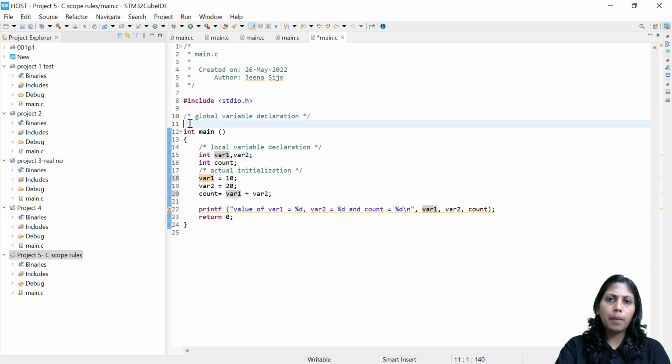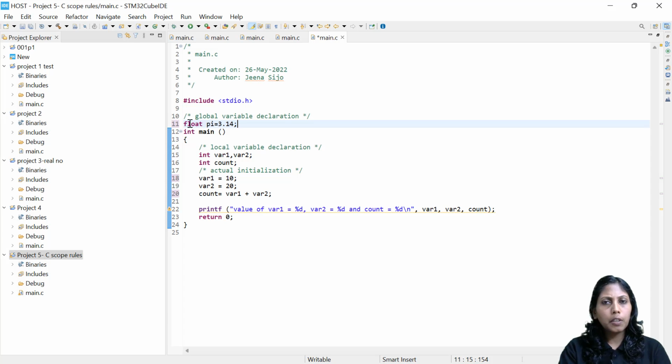Okay, so for example, I would like to find the area of a circle. The equation is pi r square, right? So the pi value is 3.14. We know that. So that I am declaring in the global space. So 3.14, that's a decimal number. So what I would like to do is use the data type float. So float pi. Pi is a variable which I'm creating, and I would like to initialize that with the value 3.14. That's it.